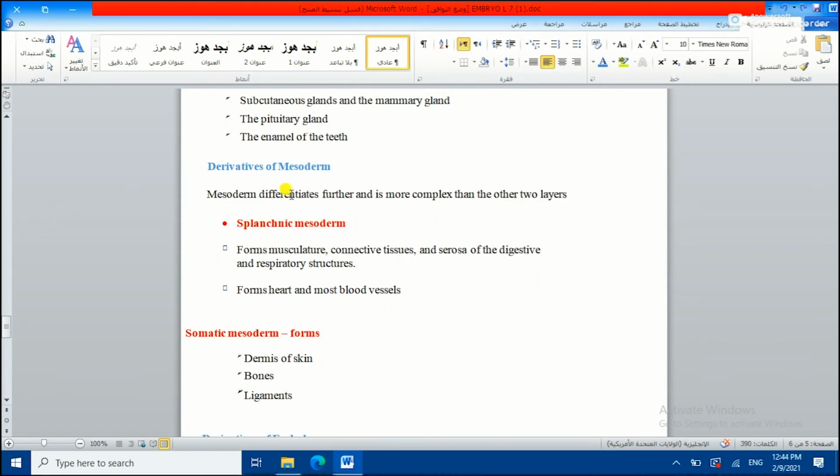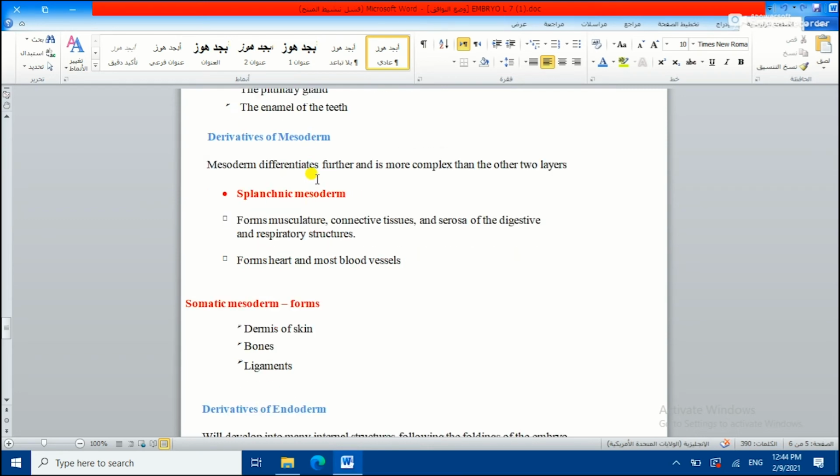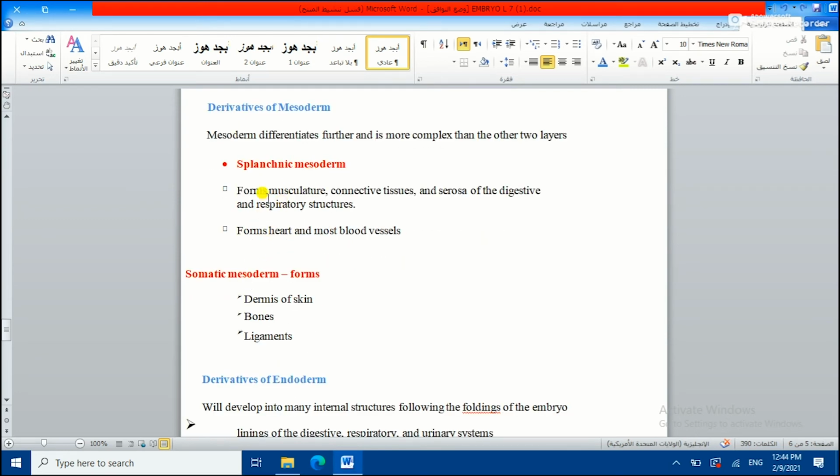We can also see the derivatives of the mesoderm, which can be divided into splanchnic mesoderm and somatic mesoderm. Mesoderm is somewhat more complex and complicated than the other 2 layers, because it is divided into other kinds of mesoderm layers that specialize to form other kinds of tissues.